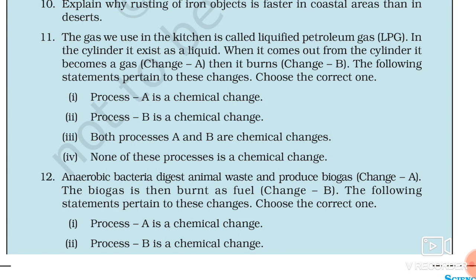So there is a simple change taking place, that is only a physical change, liquid to gas. So process A is not a chemical change, it is simply a physical change. Process B is a chemical change. Yes, it is a chemical change because here burning takes place. Okay, so we can say that option B is correct.